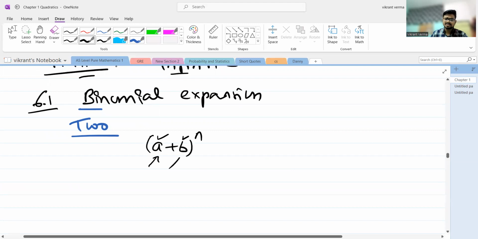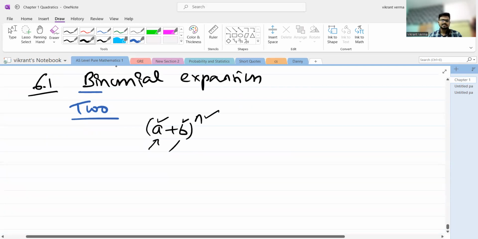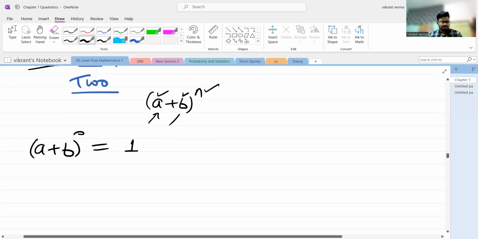Now from your earlier studies, you are not very new to this topic, but you were not dealing with this n right here. You were dealing with some sort of powers. I will show you. If a plus b is raised to the power 0, if I substitute 0 in place of n, then it will become 1. It is nothing but simply 1.